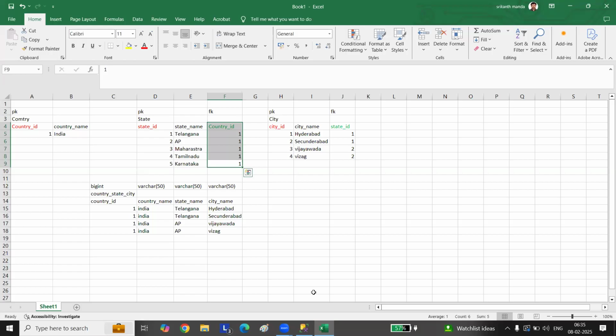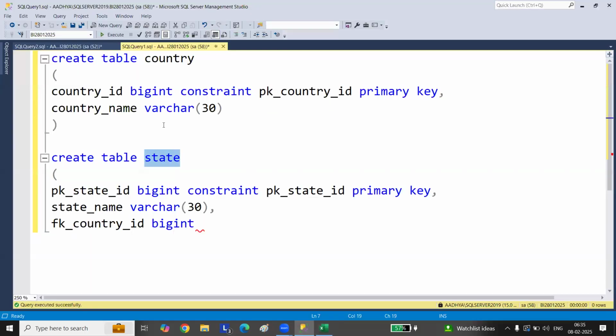So when you take the reference of this column of country into this table, the column name need not be the same. You can give a different name.